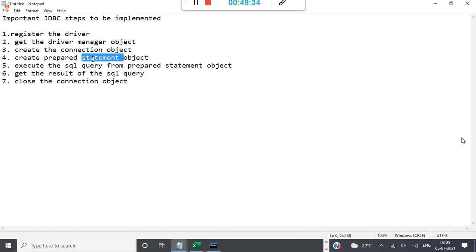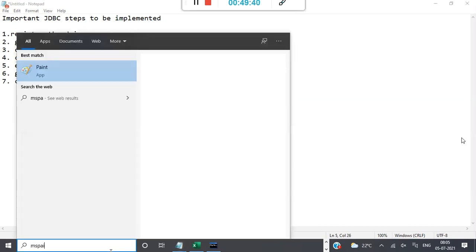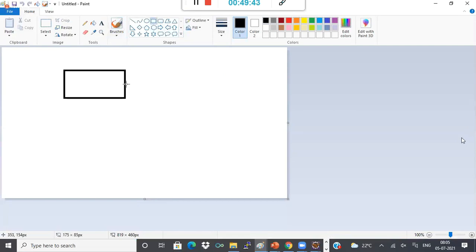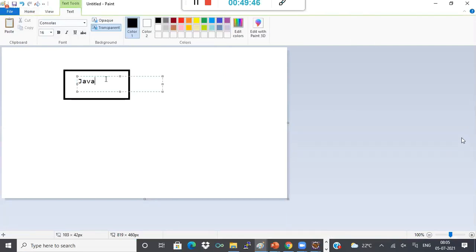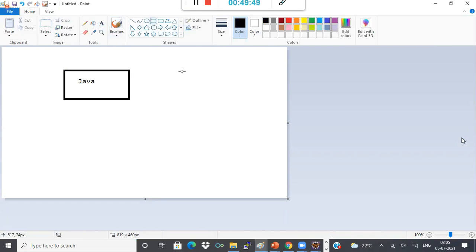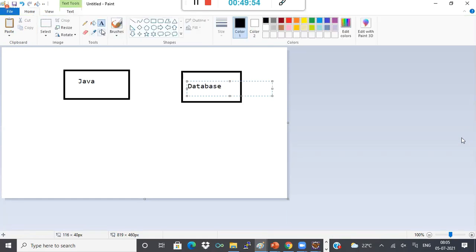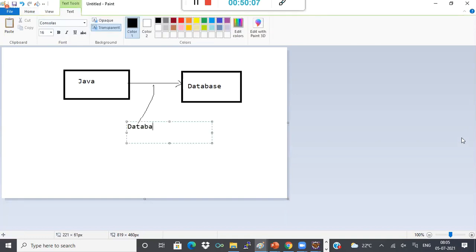The prepared statement object is the one actually obtained from the connection object. Say you have a Java application, and now you want to connect to the database. To connect, there should be a database connection. Without the connection, you cannot connect. So this database connection is created by your connection object.